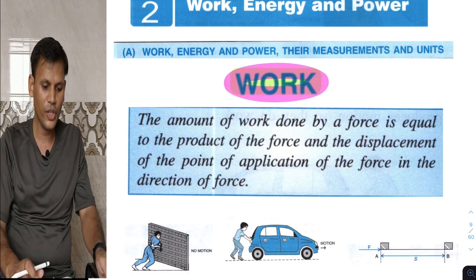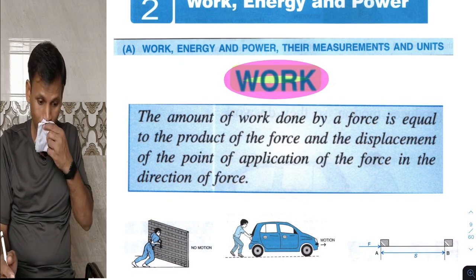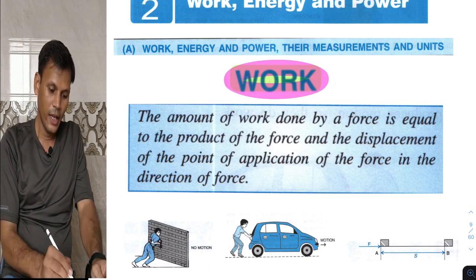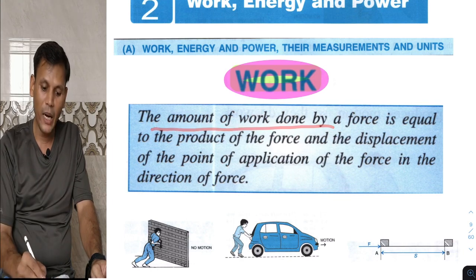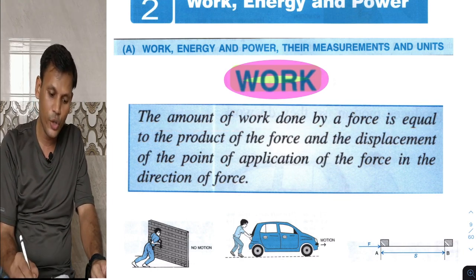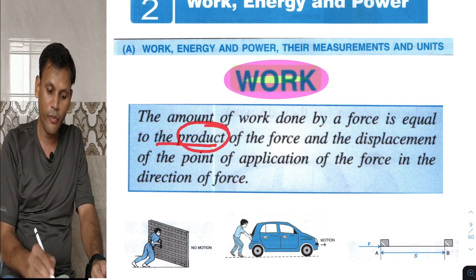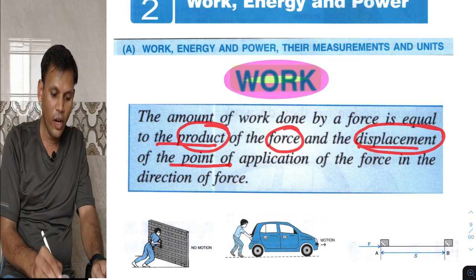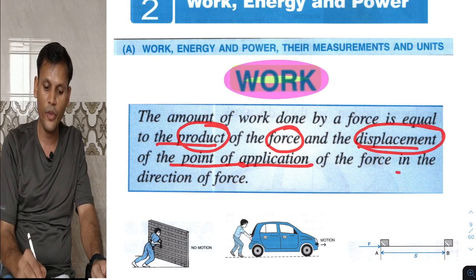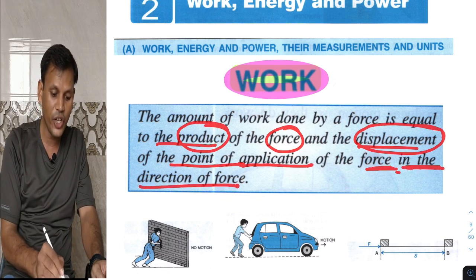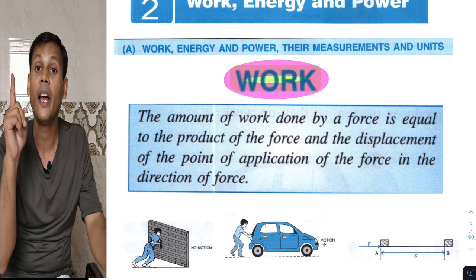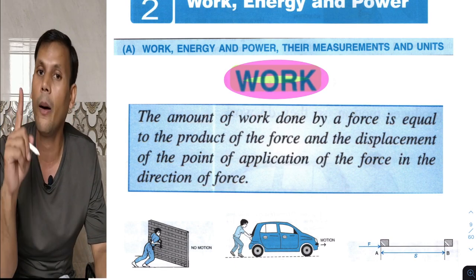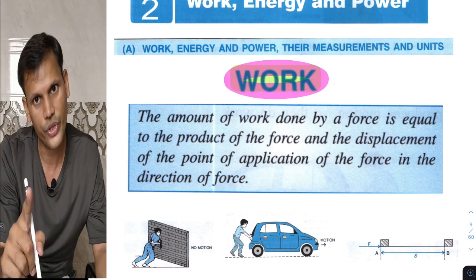The amount of work done by a force is equal to the product of force and displacement of the point of application of the force in the direction of force. It is compulsory: displacement should be in the direction of applied force.